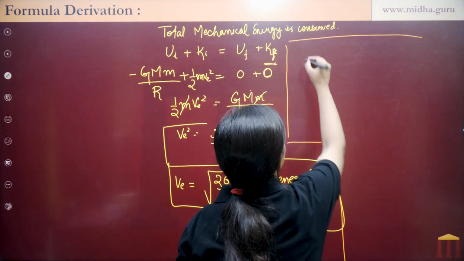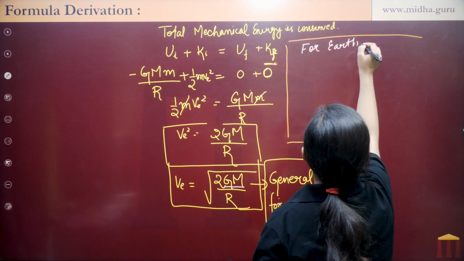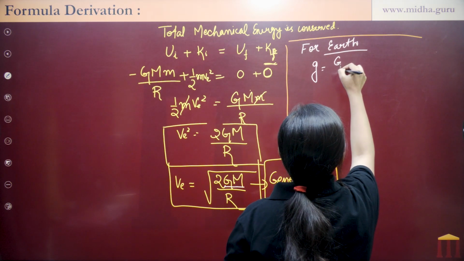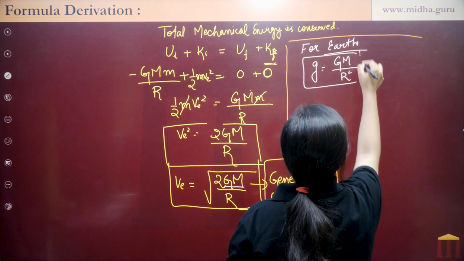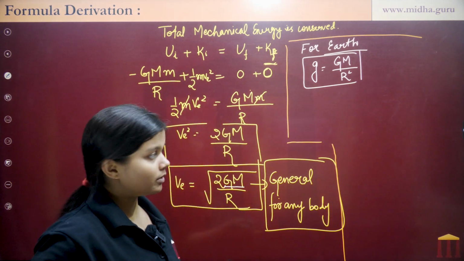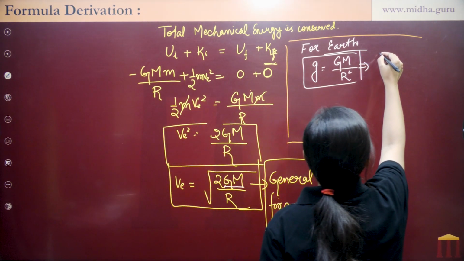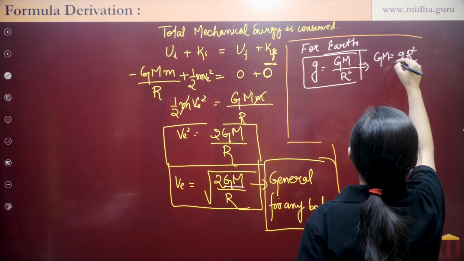Now let's calculate it for Earth. For Earth, we know that small g is equal to capital G M upon r square, where small g is the acceleration due to gravity on Earth. From this equation we can write GM is equal to g r square.